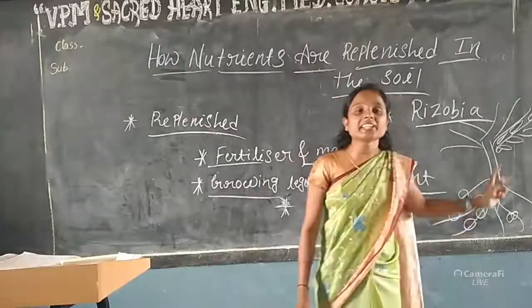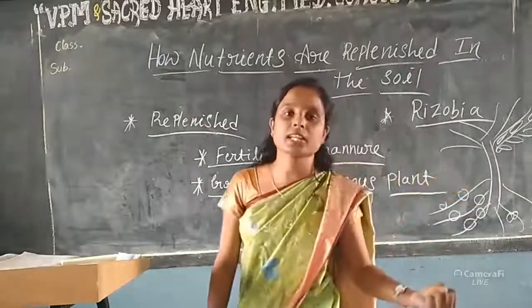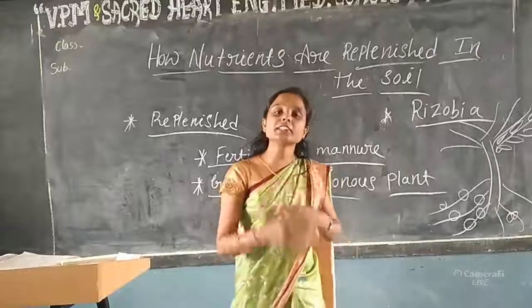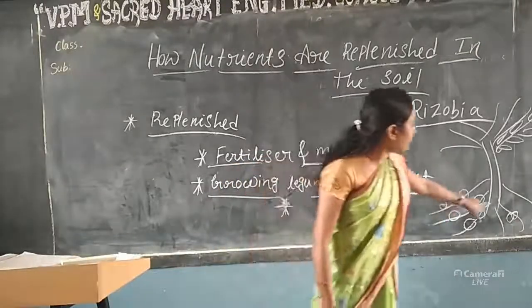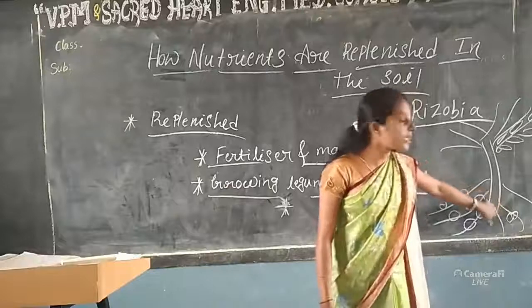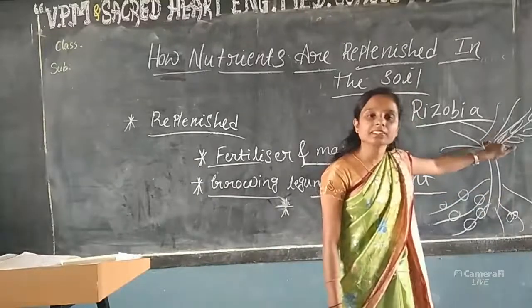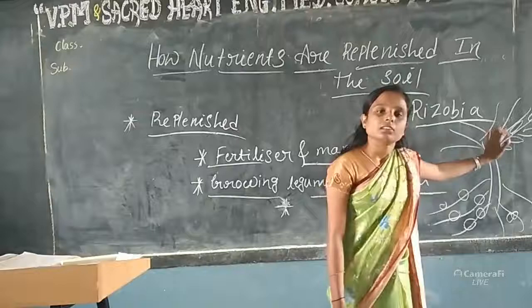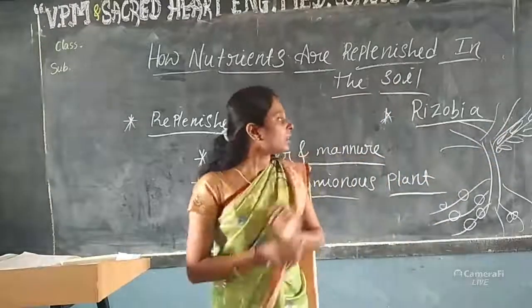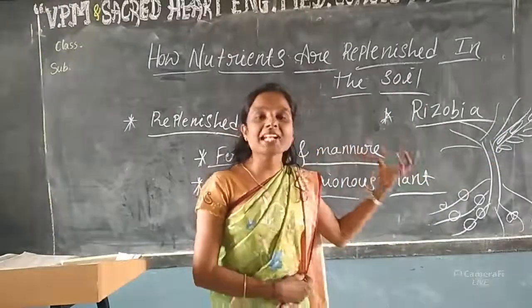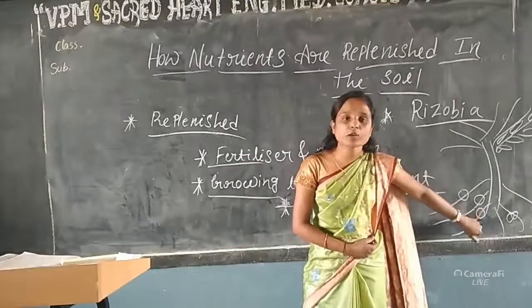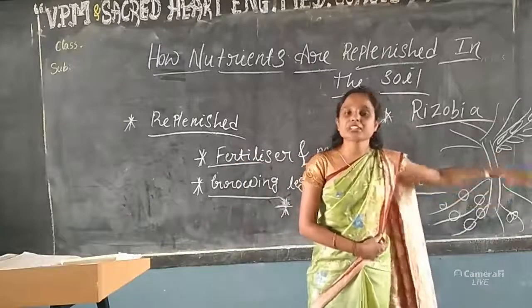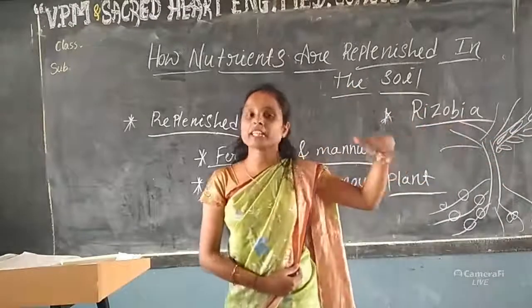This bacteria takes atmospheric nitrogen and converts it to a usable form. That nitrogen is absorbed by the plant. Yes, no. When plants absorb nitrogen with the help of rhizobia bacteria, it is transferred from one plant to another plant.